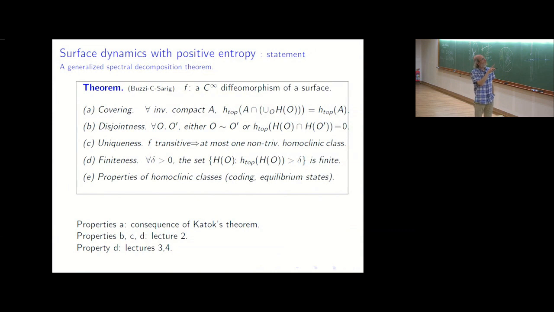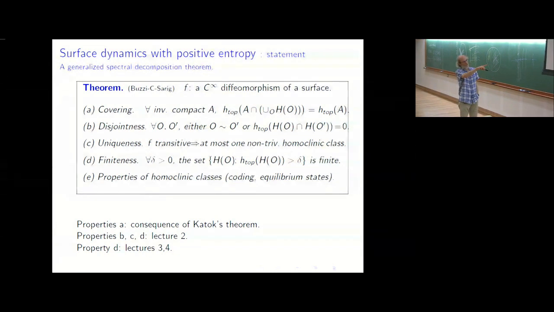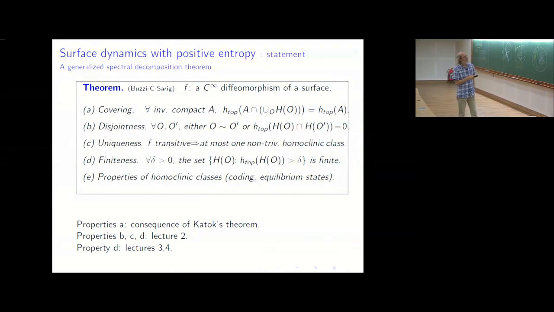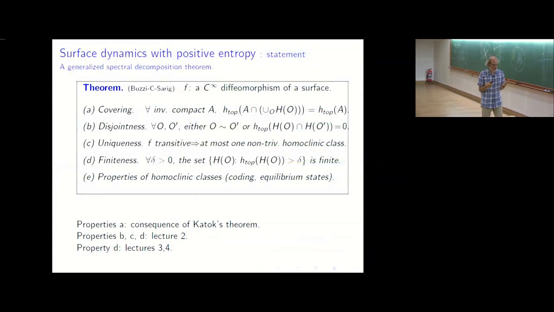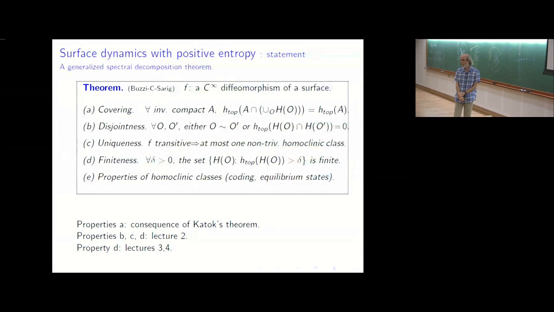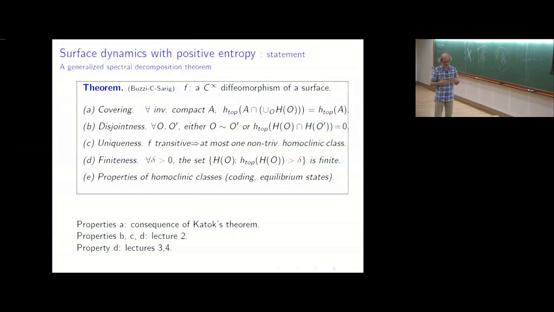This is something we proved with Jérôme Buzzi and Omri Sarig, and what is proved in the paper mentioned there. So pick a diffeomorphism of a surface, which is C-infinity. It's important to assume here that it's C-infinity. And then you look at its homoclinic classes, and you have a picture which is really close to the Smale spectral decomposition theorem. You look at all the homoclinic classes. So first, the homoclinic classes cover the dynamics. In which sense? In the sense that they cover the dynamics up to a set of zero entropy.